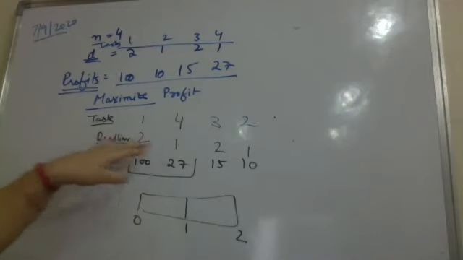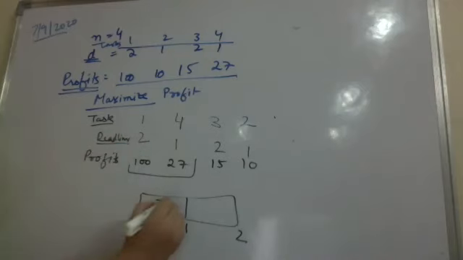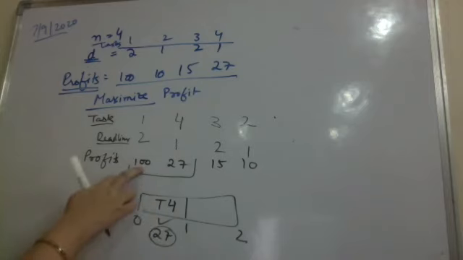So task 4 is earlier than task 1. I will pick task 4. It becomes early and 27 profit is earned. Then I will be picking task 1 because it has the highest profit, and it will miss the deadline after 2, which I cannot allow. So I am picking task 1, giving me a profit of 100.